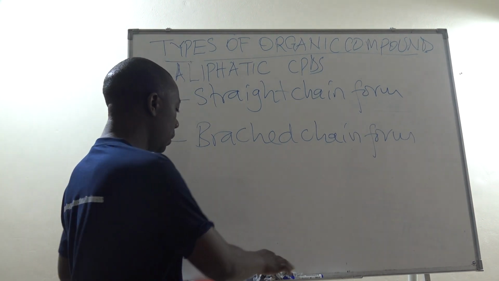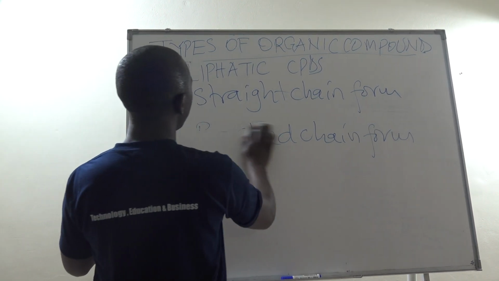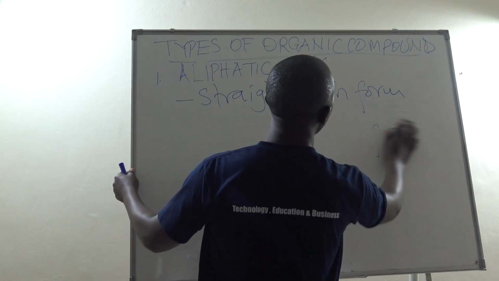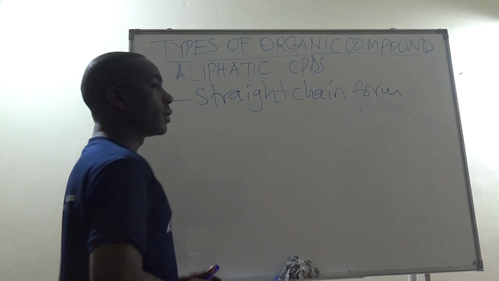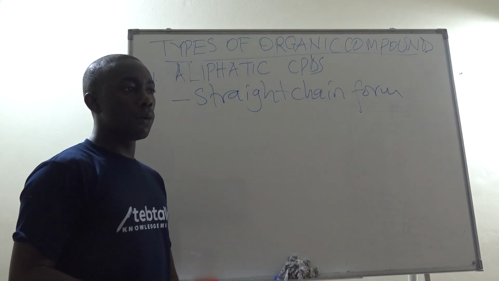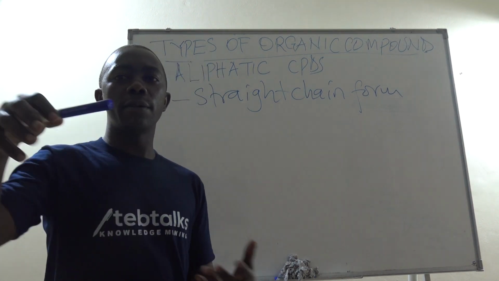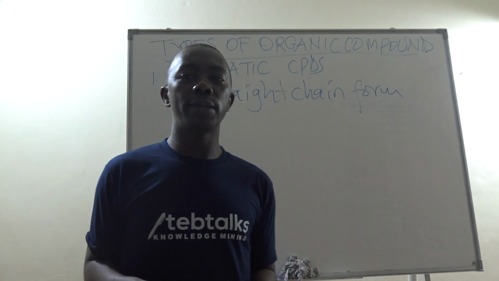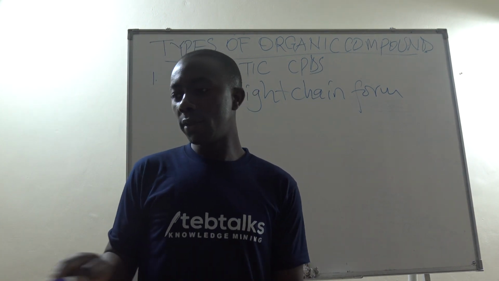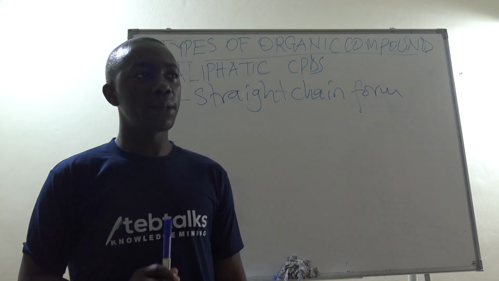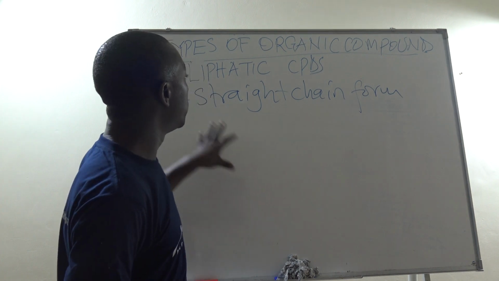The beauty of these aliphatic compounds is they are basically hydrocarbons, although in some cases we shall further look at others. Of course, at the introduction of organic chemistry, we are not looking at further functional groups or homologous series. We are first of all starting with the hydrocarbons, and these are basically hydrocarbons with a straight chain.